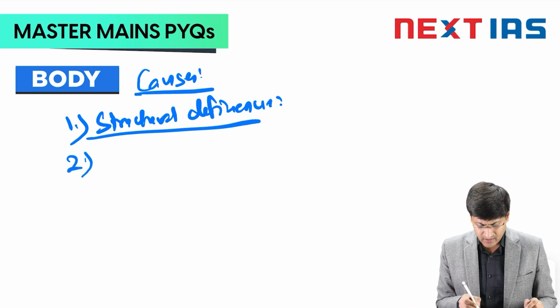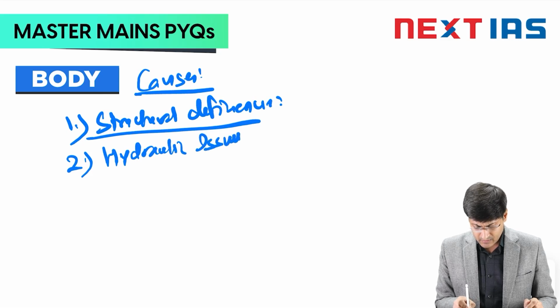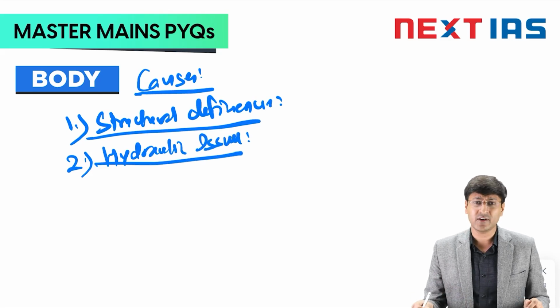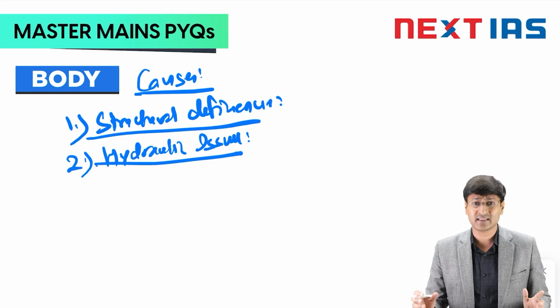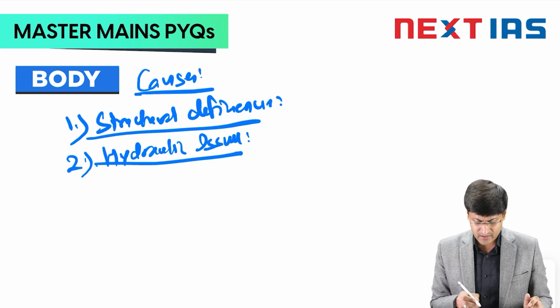Next cause can be your hydraulic issues. The famous example is the Teton dam failure of USA. What is there in hydraulic issue? That either there is excessive water pressure or incapacity of the spillway. So that also leads to a dam failure.